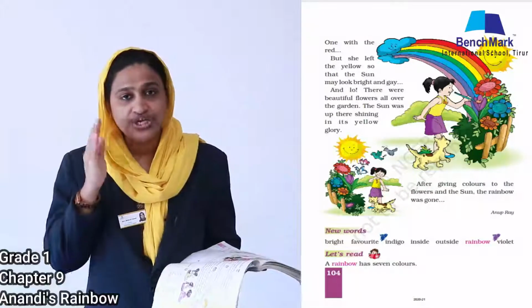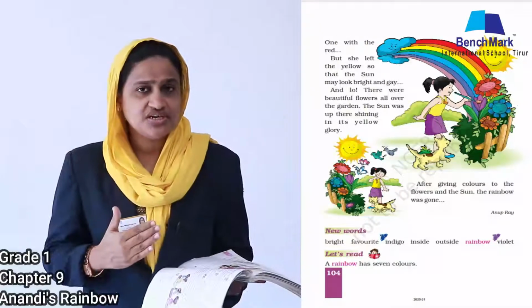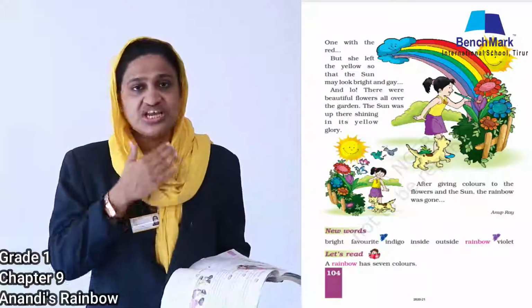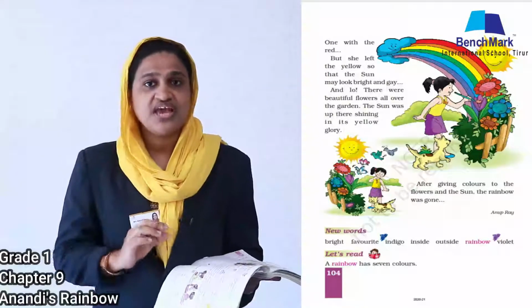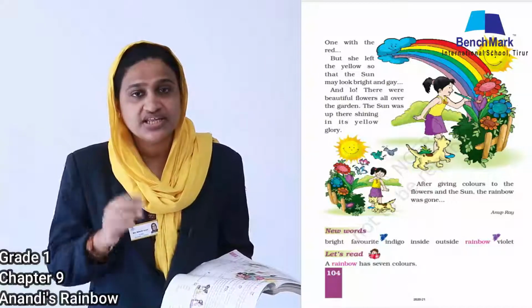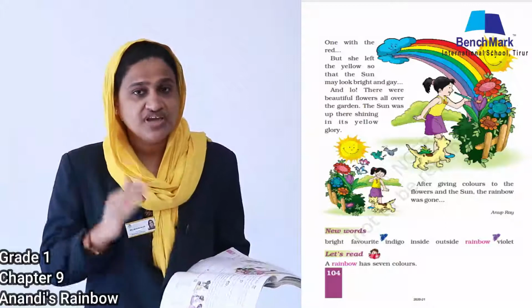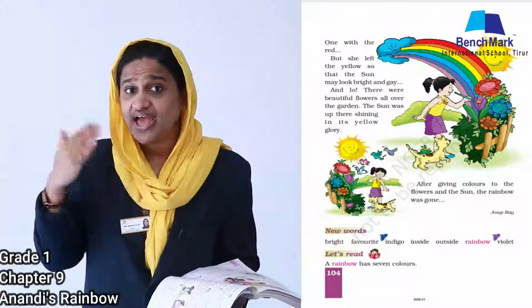Why? Because she knew that the color of the sun is, what is the color of the sun, children? Yes, the color of the sun is yellow. So she left the yellow color. She colored the sun with yellow color so that the sun may look bright and gay.